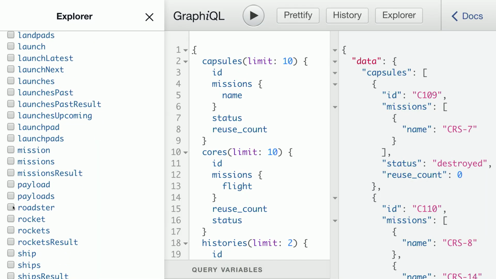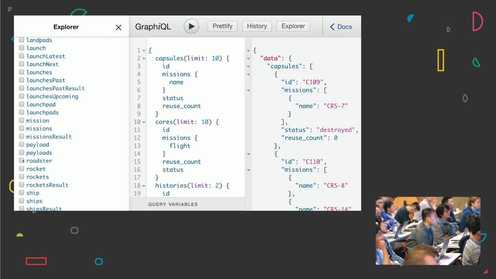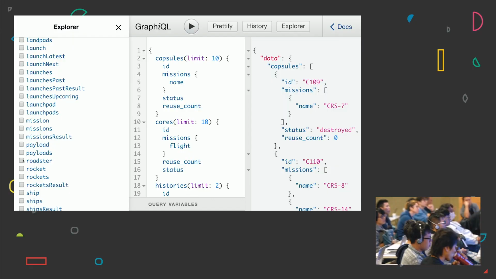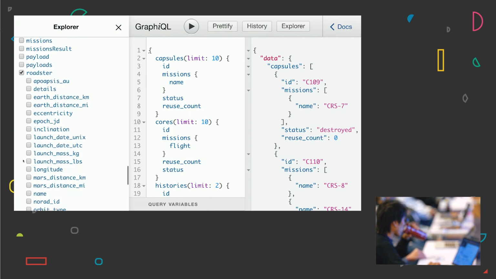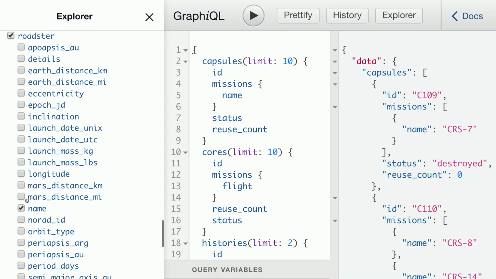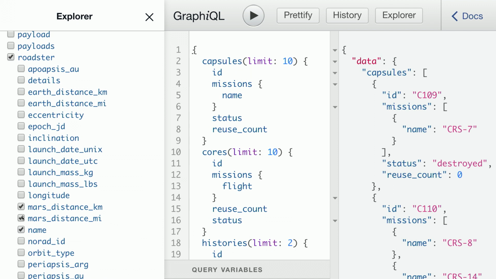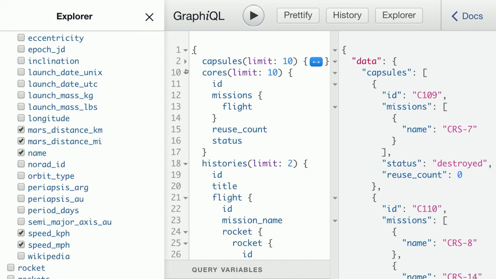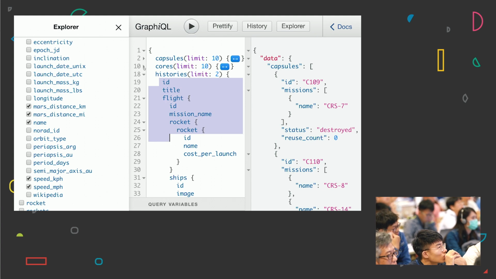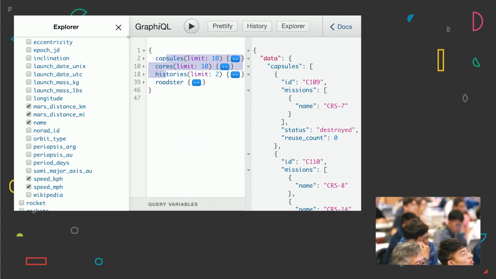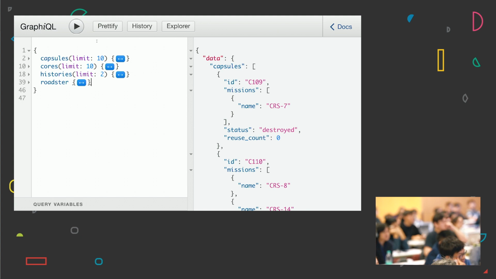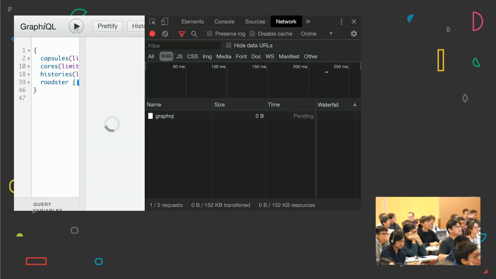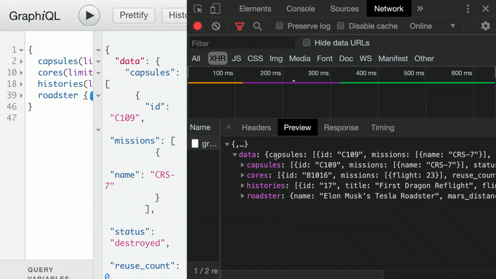So, for example, I don't know if you know, guys, but last year or 2 years ago, they launched a car to the Mars orbit, which is incredible. We can check the distance of this Tesla Roadster from Mars, and also the speed. So now we have here 1, 2, 3 with nested resources, and 4 calls to different domains in my data model. And when I click play, what is going to happen is we're going to have all the data in one round trip HTTP call.